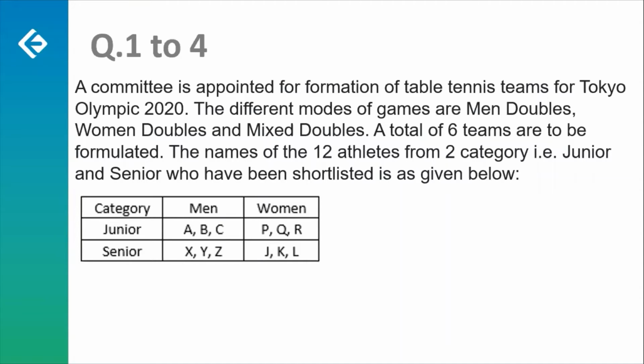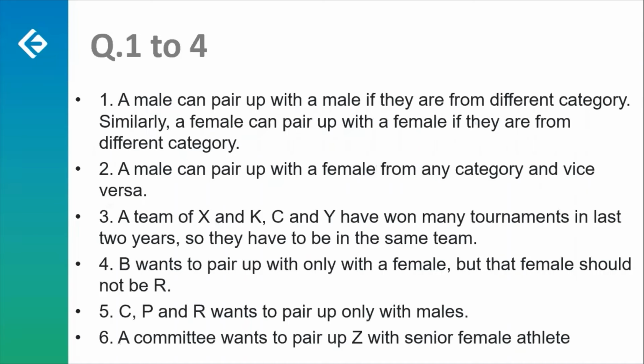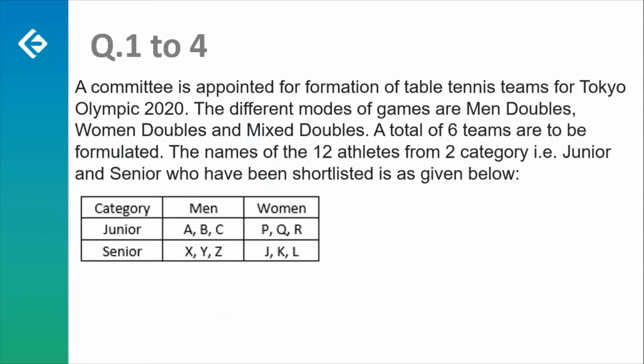These players have been divided into 2 categories, that is junior and senior, and have been further bifurcated into males and females. Now these are the conditions, as many as the 6 conditions, based on which you have to form a team of 2 players. So once you start following these instructions, you'll definitely land onto something within first 5 minutes. Later on, you can build on it and make few cases and complete the rest of the puzzle. Not certainly easy, but at the same time, not something which cannot be done at all.